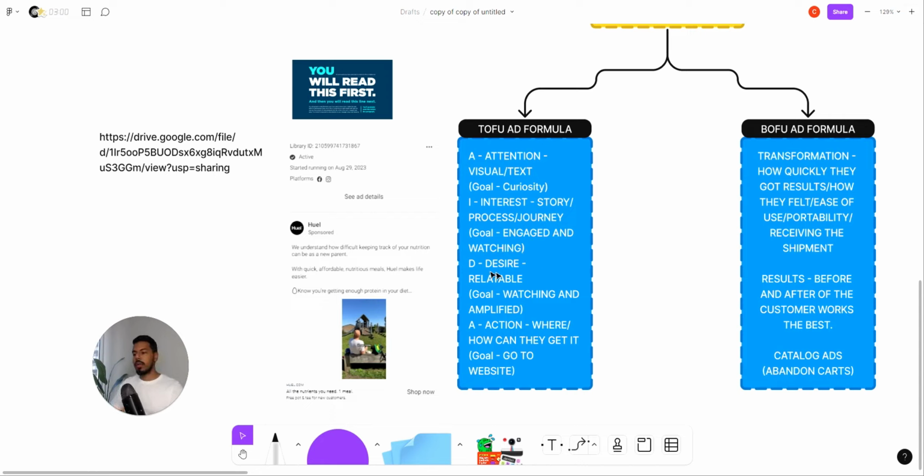Now you need to make the desire. So it's the AIDA formula, but in the D for desire, you need to make it relatable, right? If the product is not relatable to the customer's life, then they're never going to purchase. It's just that simple. You need to make your product relatable to your customer, else they're simply not going to purchase. They're going to be like, why is this needed for me? Why are you even advertising to me? Why are you even targeting me?